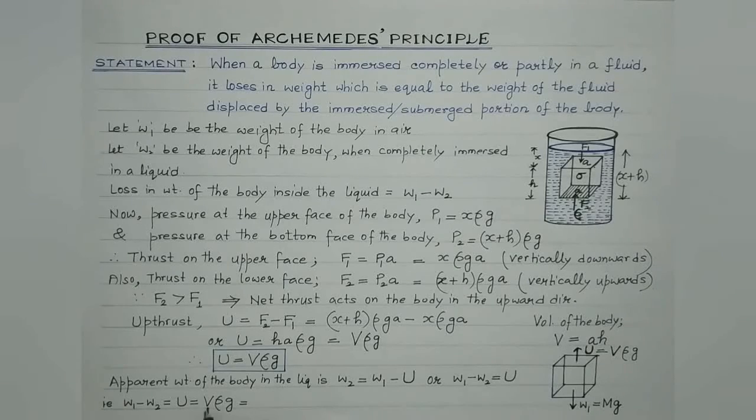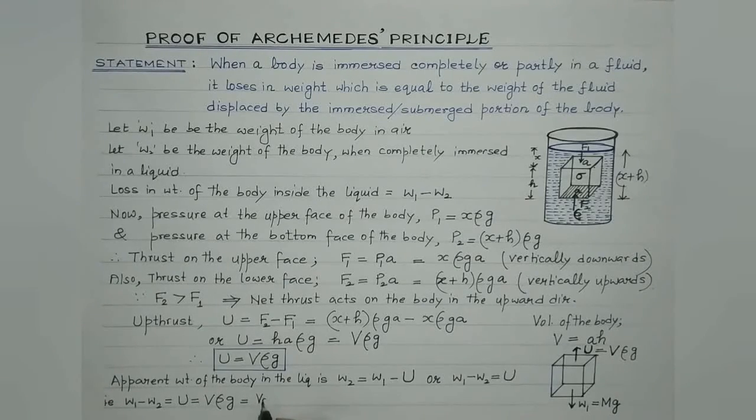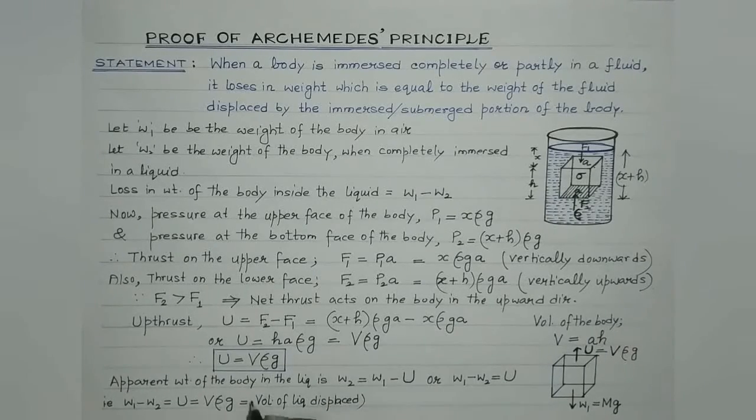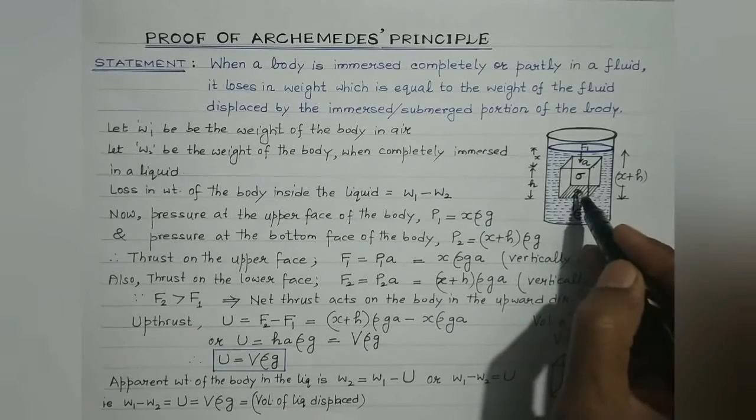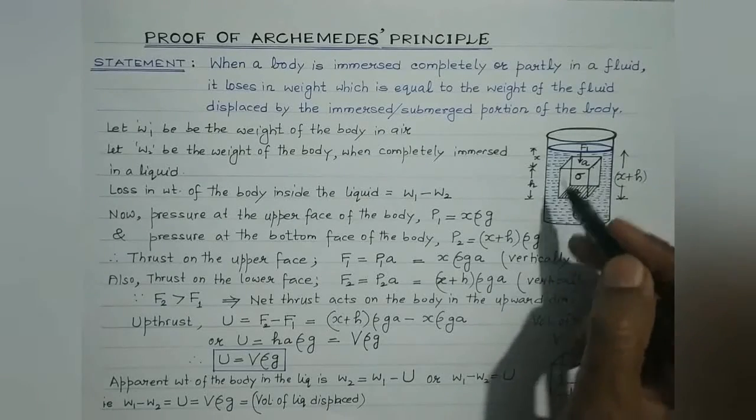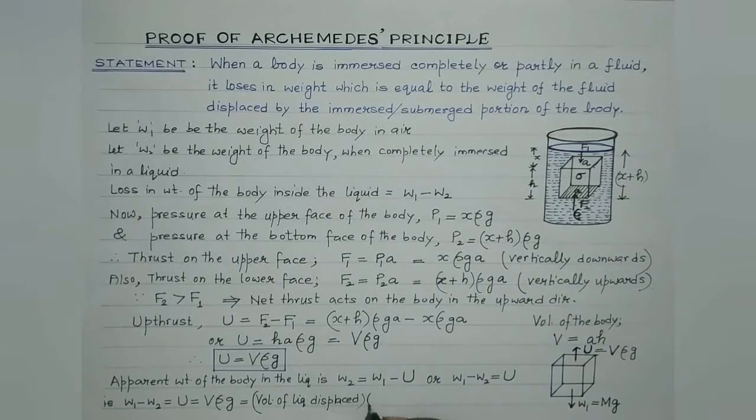Clear? So V stands for volume of the liquid displaced. Right? V is the volume of the body, which when completely immersed will be equal to the volume of the liquid displaced. Rho is the density of the liquid in which the body is immersed, and G is obviously acceleration due to gravity.